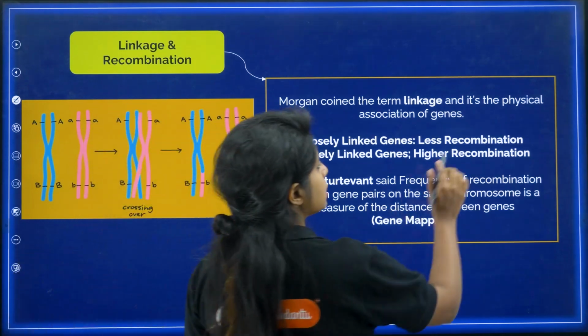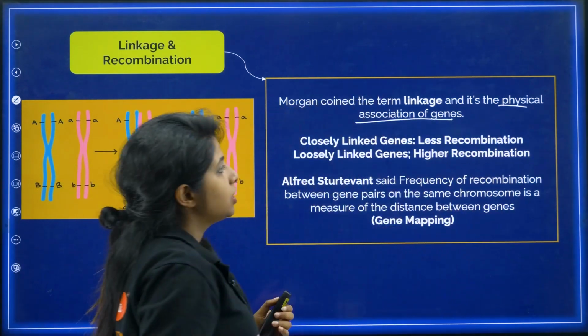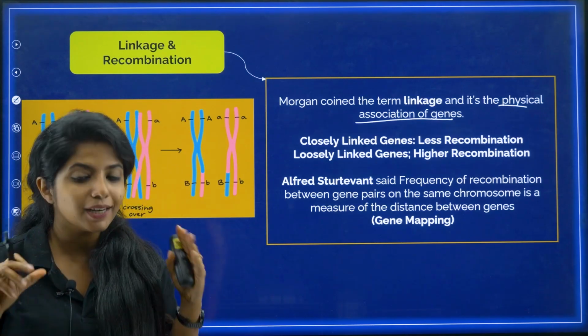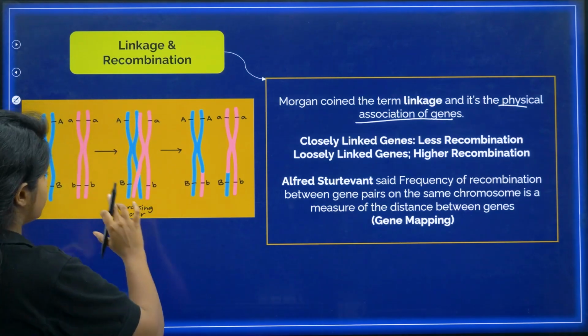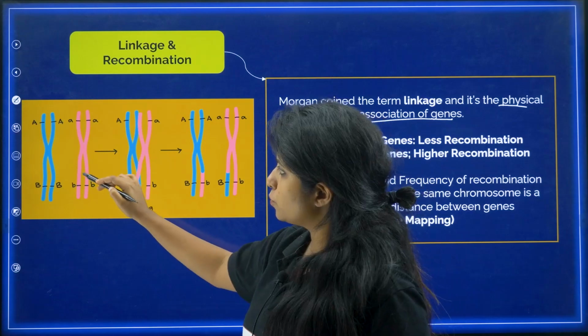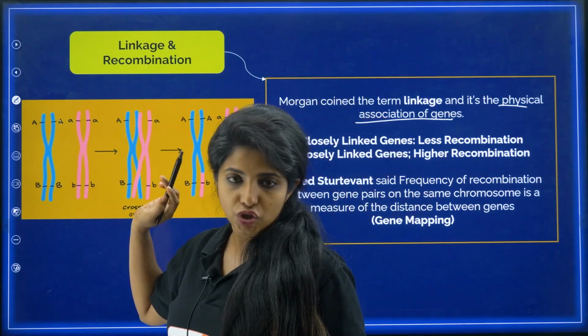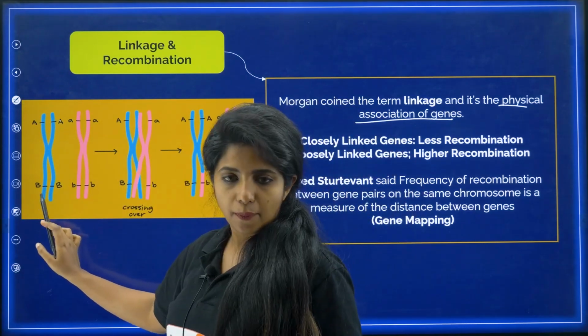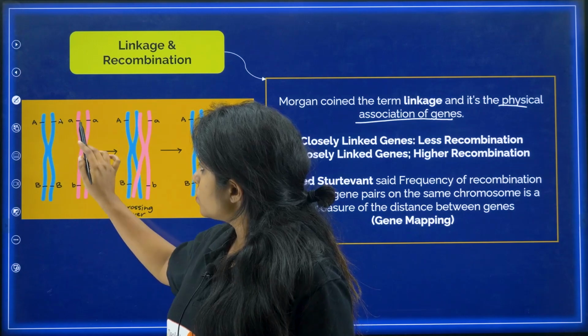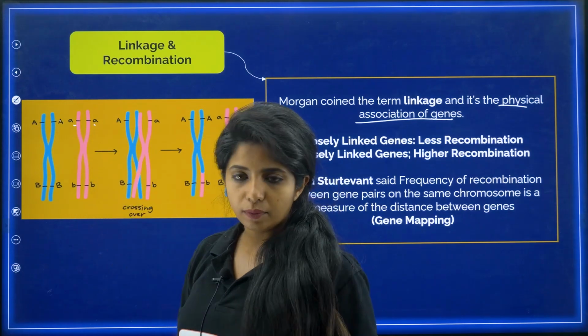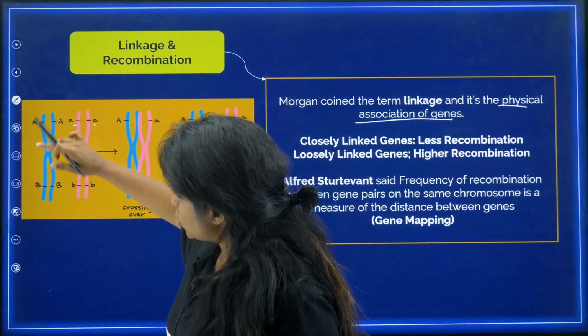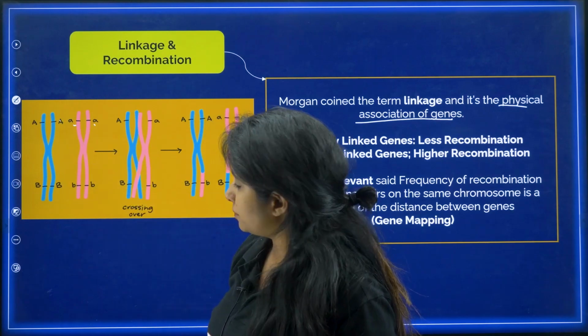Linkage is basically the physical association of genes. Didn't understand? Don't worry. Suppose this is a chromosome. You have capital A, capital A. This is a gene over here. This is capital B over here. Again, you have another chromosome, small a over here, small b over here. This is a gene, this is a gene, this is a gene, this is a gene.